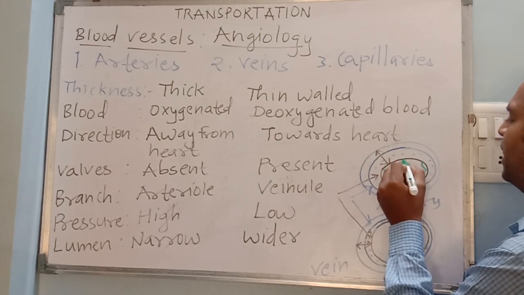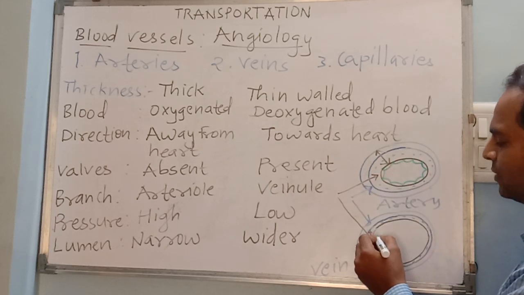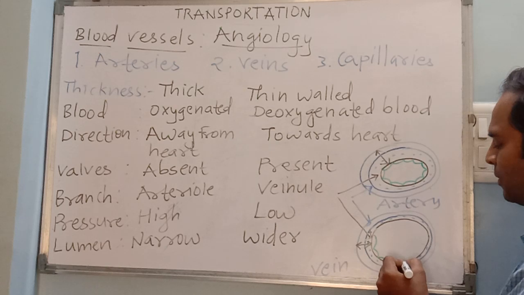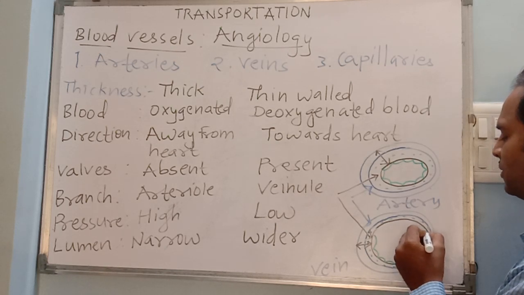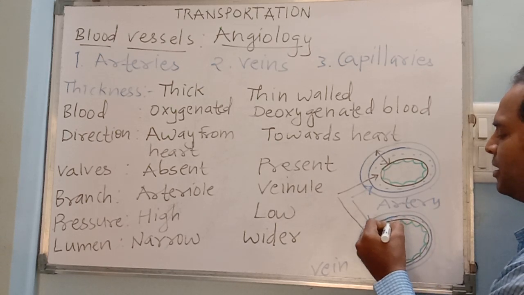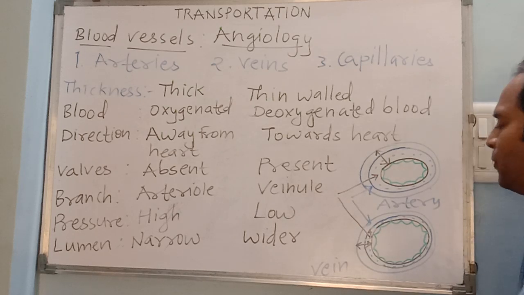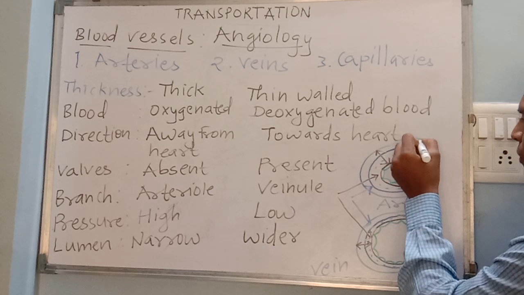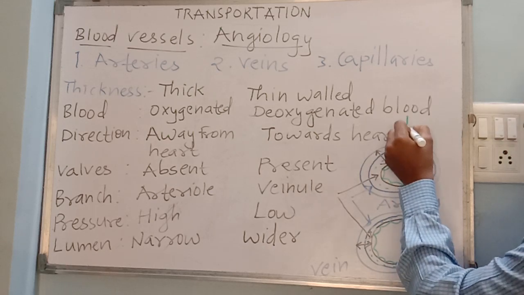So these are the 3 layers which are present in both arteries as well as veins. But the middle layer is well developed in artery and it is not well developed in vein. And what is left is this cavity, which I called as a lumen.